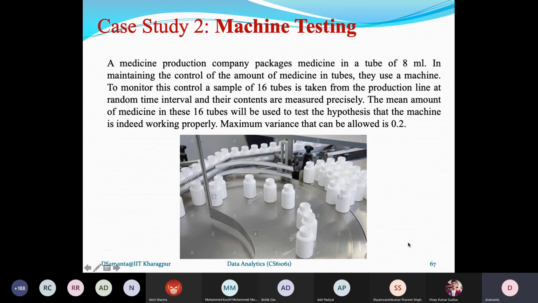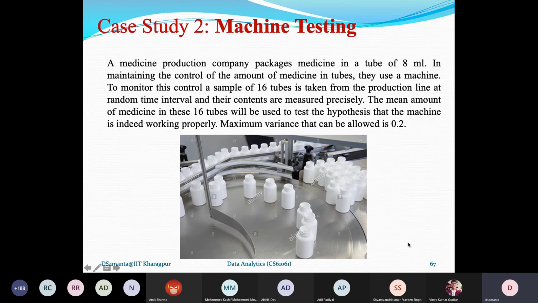So my objective is to test the machine. If it puts 8 milliliter in every tube, then I can say that the machine is working perfectly. But if in some bottles it is less than 8 milliliters, in some more than 8 milliliters, then I can say that the machine is not working properly.